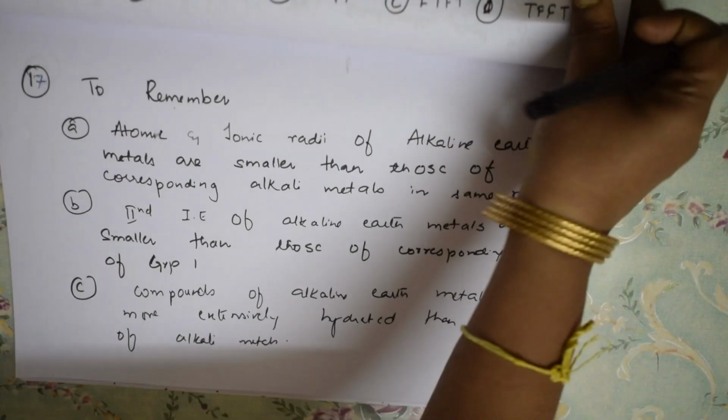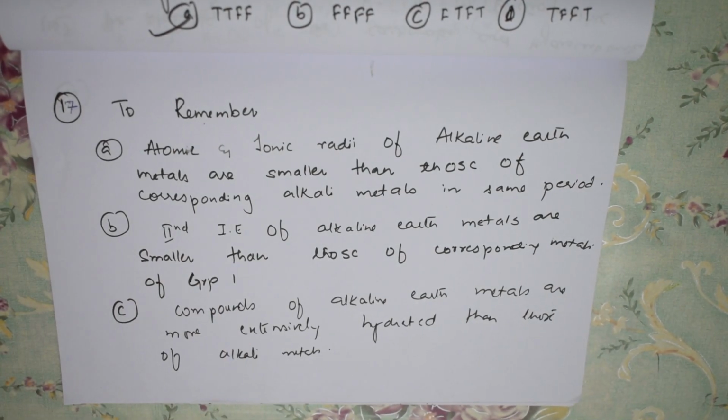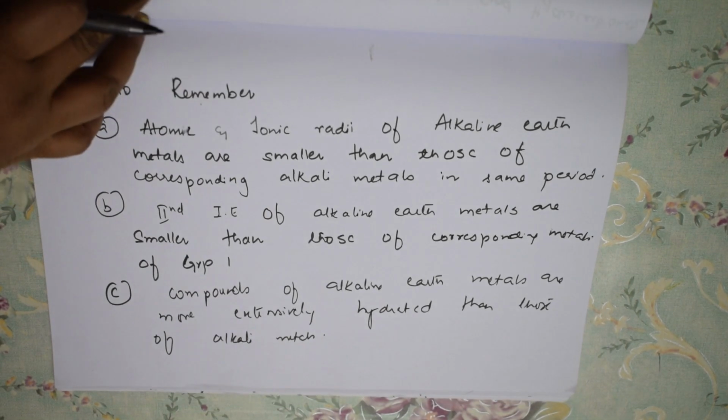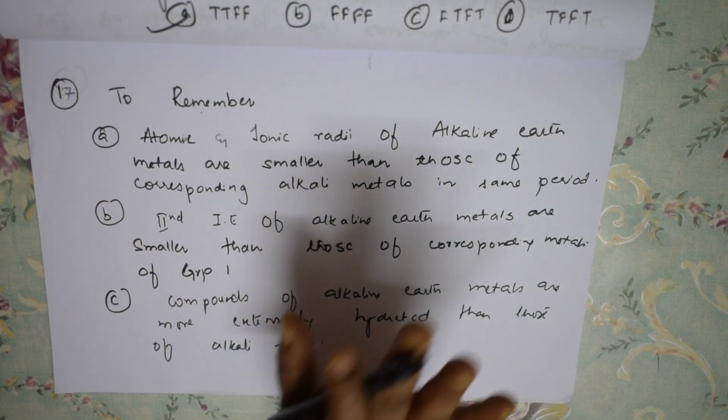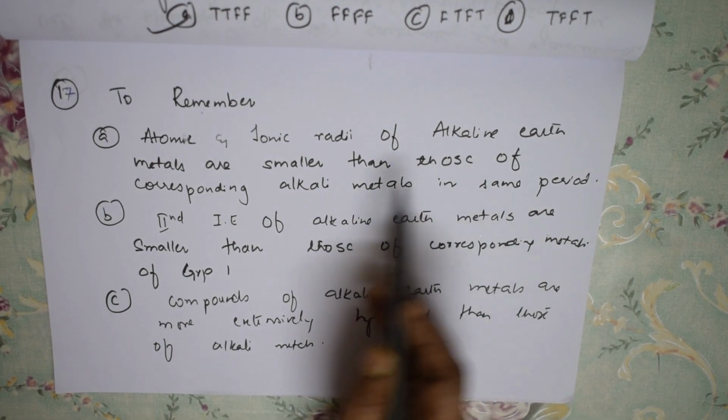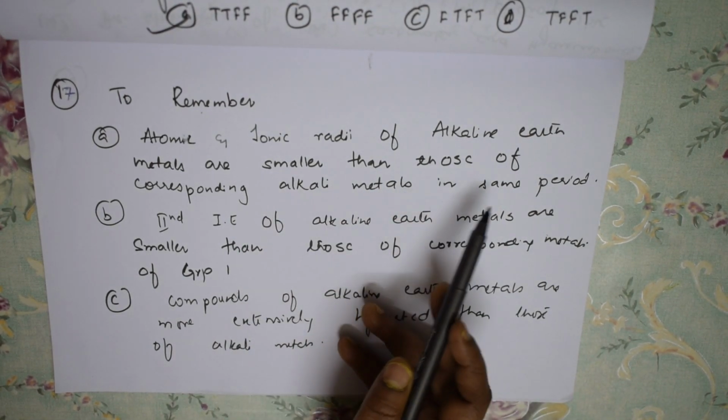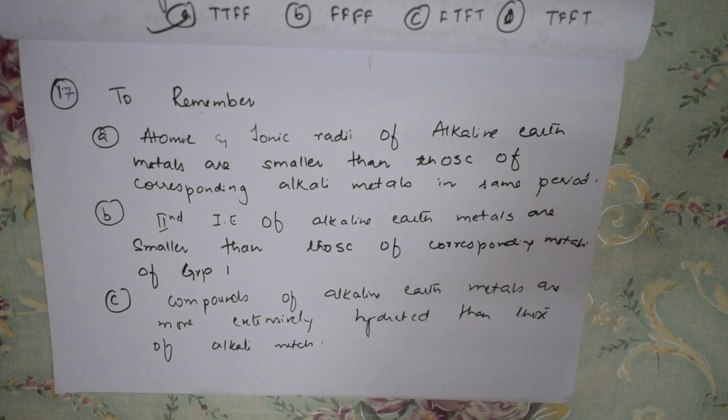Now let us take one more. Remember this is very important. I have written here for you all. So the topic is: atomic and ionic radii of alkaline earth metals are smaller, correct, understood, than those of corresponding alkali metals in the same period. Why? Because the electron keeps adding to the same shell.